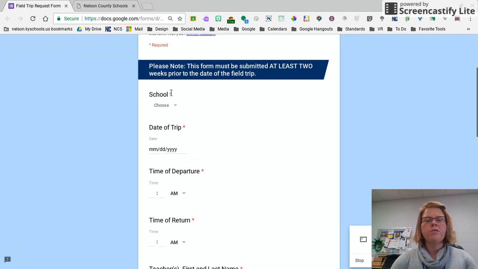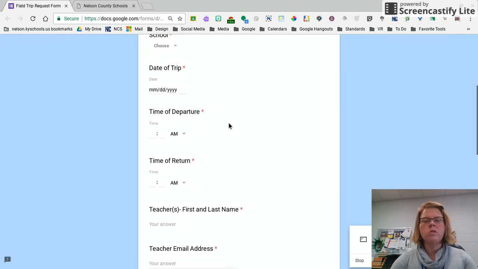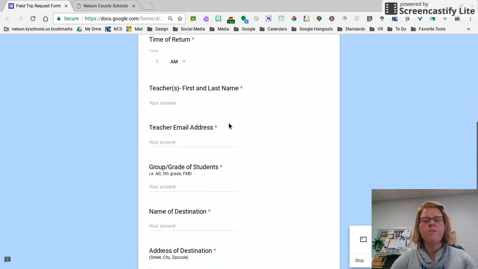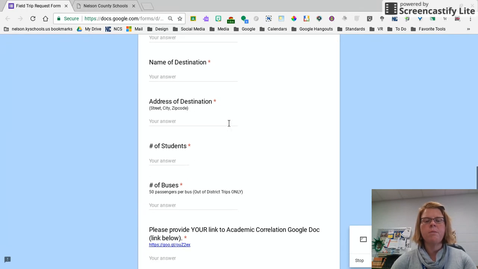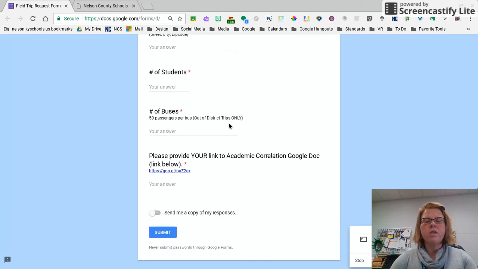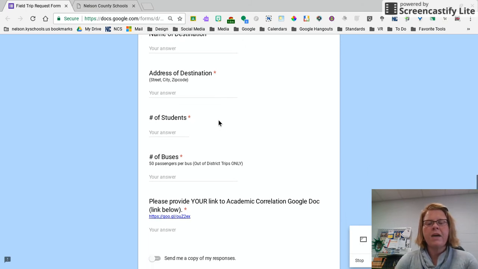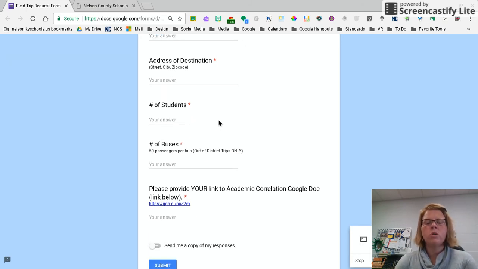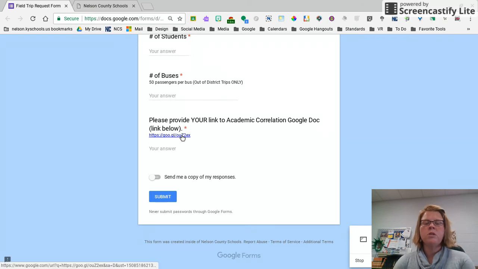So what you're going to find is very clean. You will choose your school, you'll choose the date of the trip, all the information that you can imagine that the transportation department would need for this field trip form. Now, you'll notice that the difference between this form and the old form is the fact that your academic correlation is not necessarily on the form. It is actually, you are going to be using this link right here.